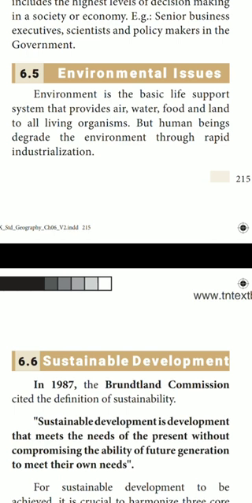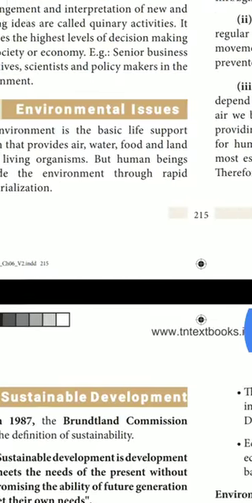But human beings degrade this environment through rapid industrialization. How are these human beings degrading it? What is the meaning of degraded? Degraded means they are giving some nuisance. In Tamil we will say it is the padipu, isn't it? By building, by cutting down of trees, and they are building many buildings. Because of that also, the environment was polluted.